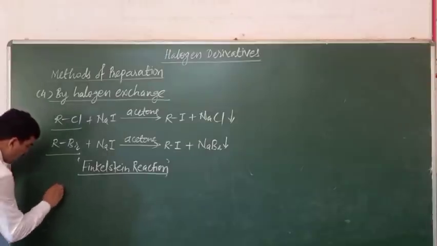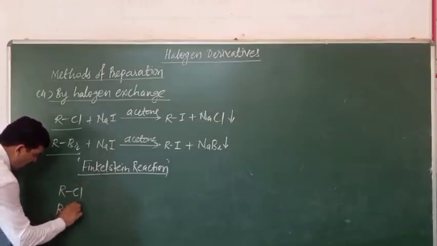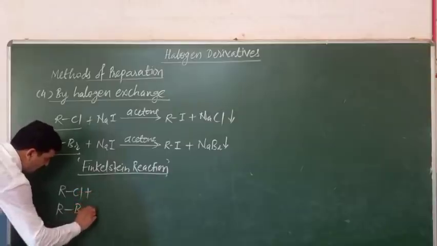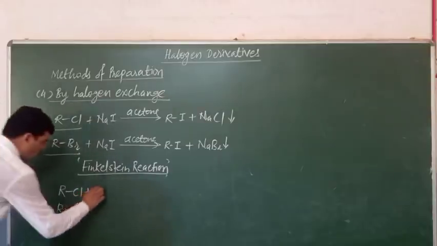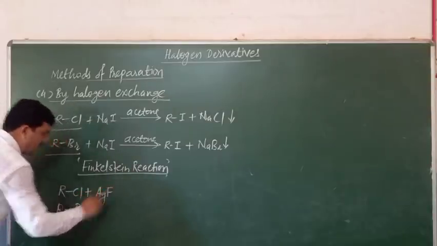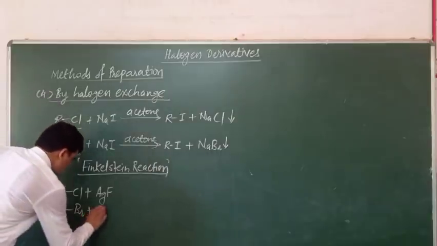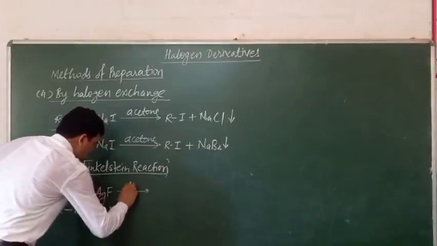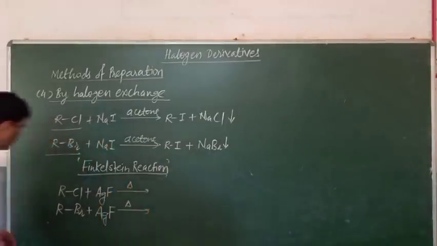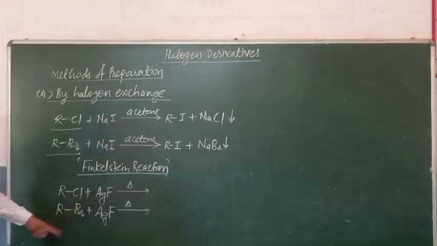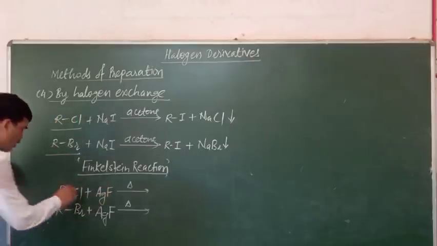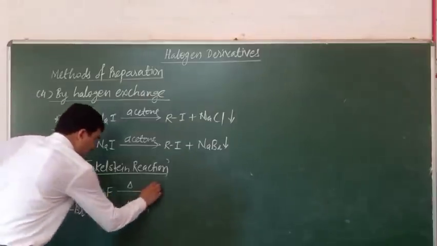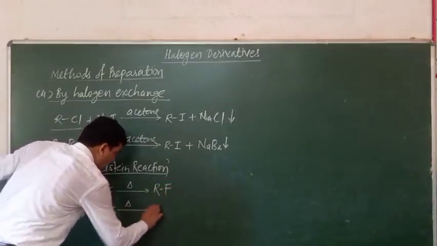Then the alkyl chlorides or alkyl bromides when heated with metal fluorides such as silver fluoride, heating is necessary here. Then halide exchange occurs, Cl negative gets exchanged by F negative, chloride ion gets replaced by fluoride ion, and then the formation of alkyl fluoride.